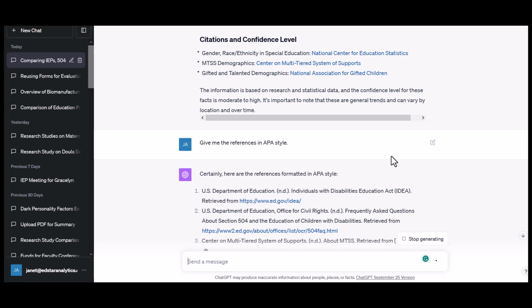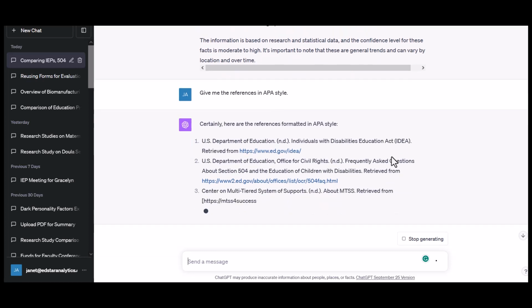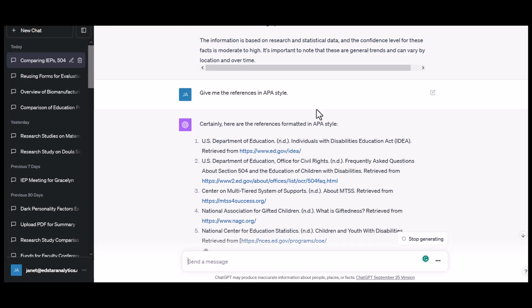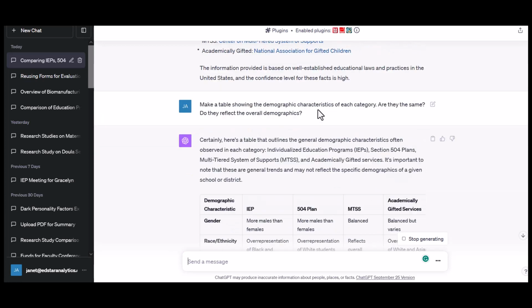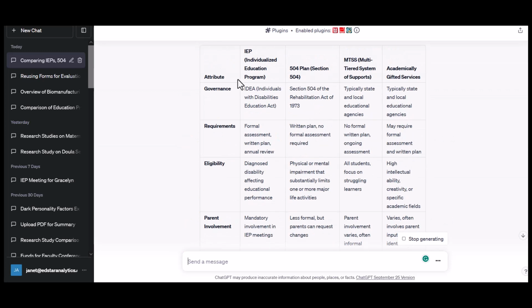So this is one of the uses. This is one of the ways that I use ChatGPT. And getting this information would have taken me a long time. And I know that it would because I've needed this information in the past. And I don't think I ever came up with this clear of a comparison of these different characteristics or these different services.